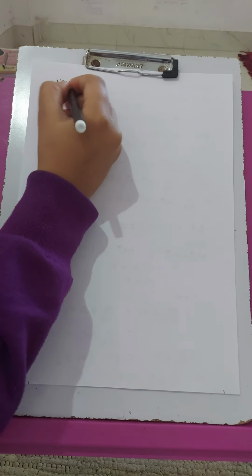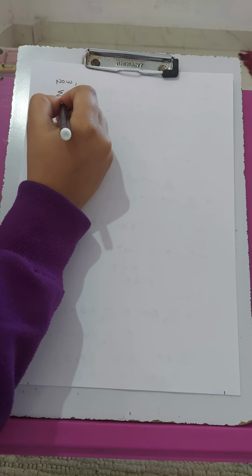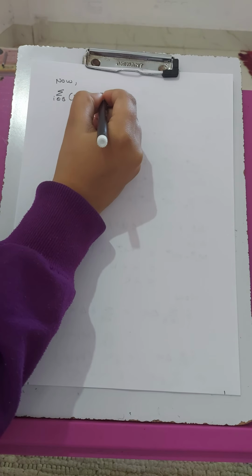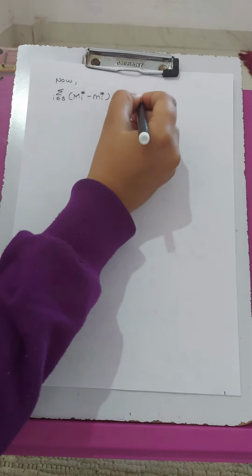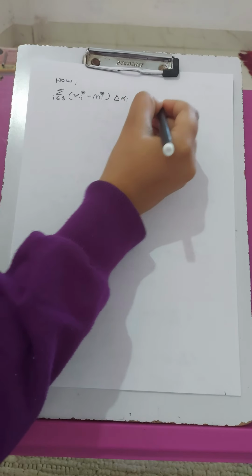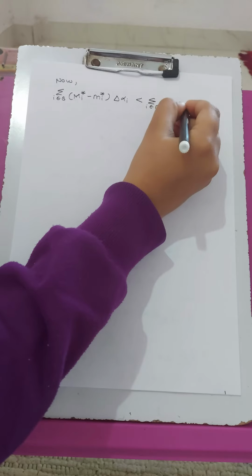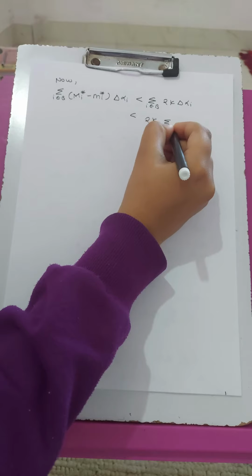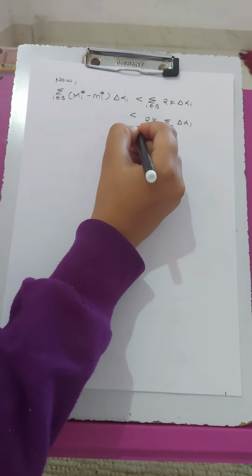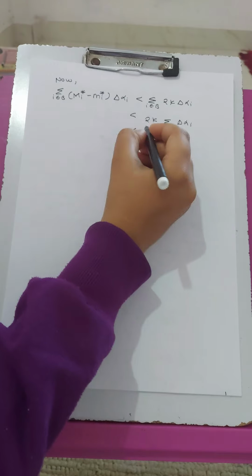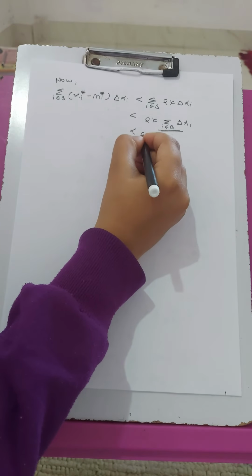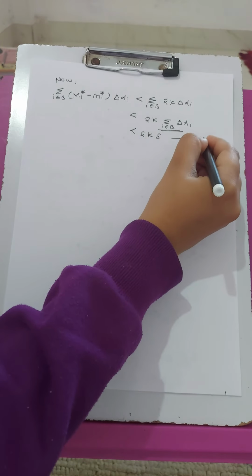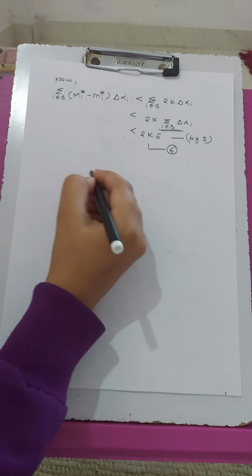And now we have that the summation over i belonging to B of (M_i* - m_i*) del alpha_i is less than the summation over i belonging to B of twice k del alpha_i, which is less than twice k times the summation over i belonging to B of del alpha_i. In (5) we have proved that this is less than delta, therefore twice k delta by 5, and we give it as number 6.